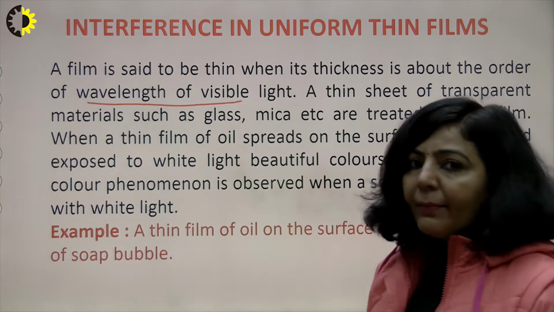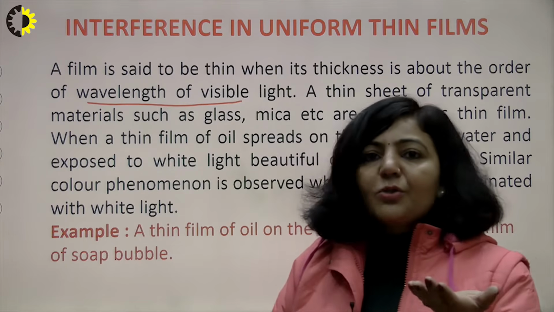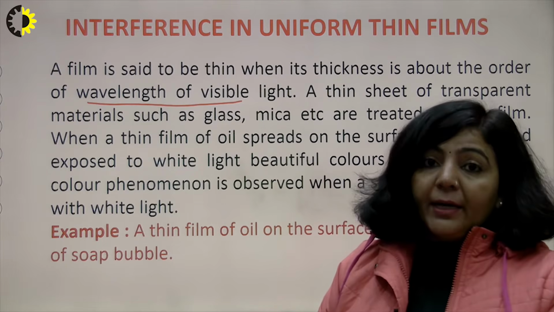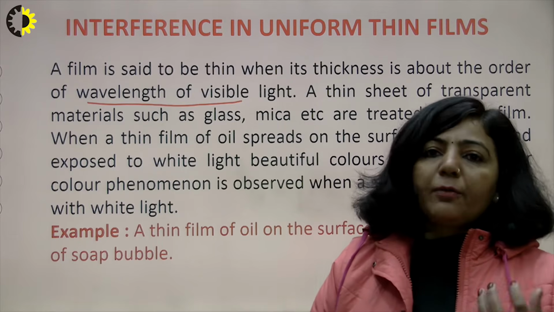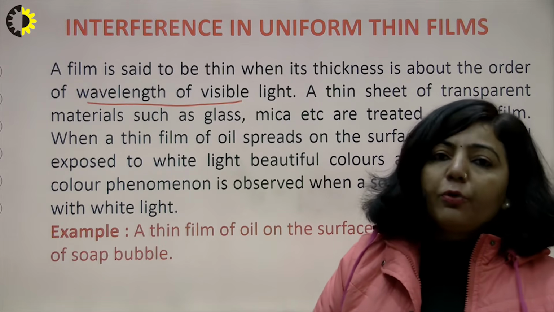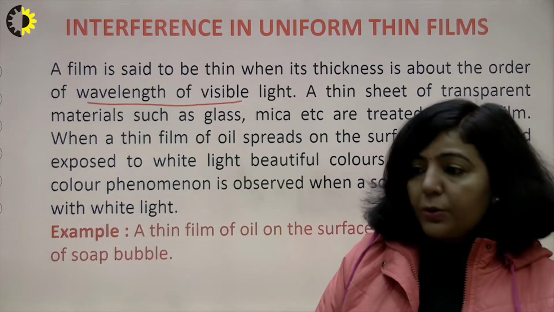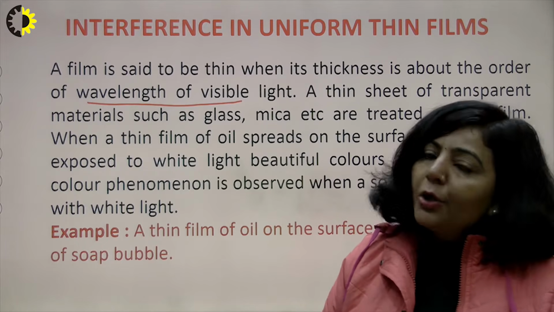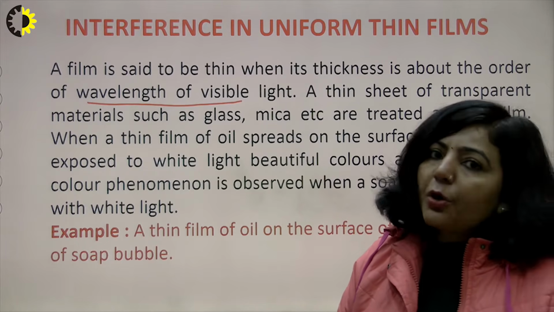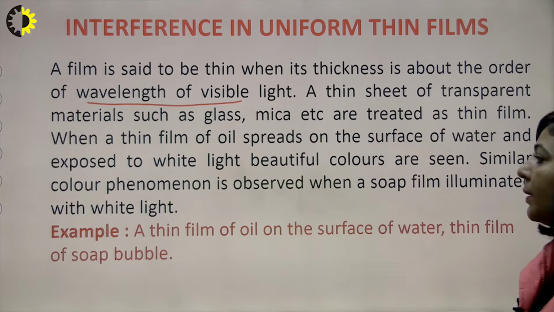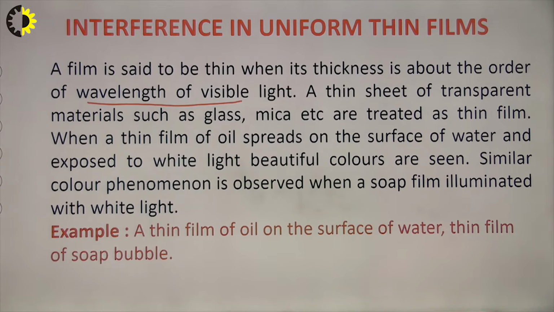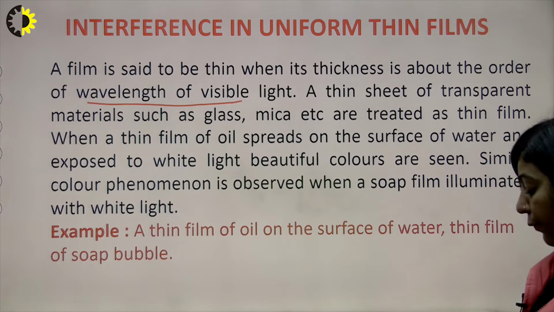You all must have seen this, that when a soap bubble is illuminated in white light, when white light is incident over it, you get a beautiful rainbow, beautiful colors on that soap film, or you can say soap bubble. Again, that is an example of division of amplitude, an example of an interference pattern. So these are the examples of interference in thin films of uniform thickness.